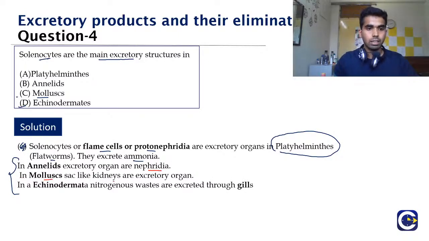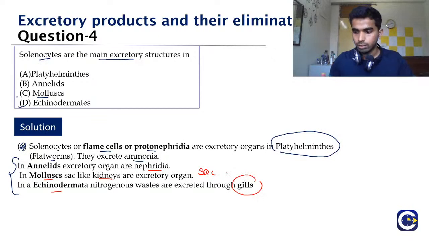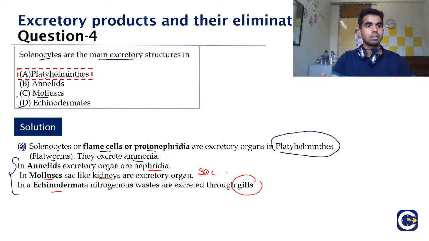And in the mollusks, it is the kidneys. And in mollusks, the kidney is special and is a sac-like structure. And echinoderms are present in the water, and that is why they can directly remove this nitrogenous waste, that is ammonia, directly through the gills itself. Now moving on to the next question. So option A is the correct answer.